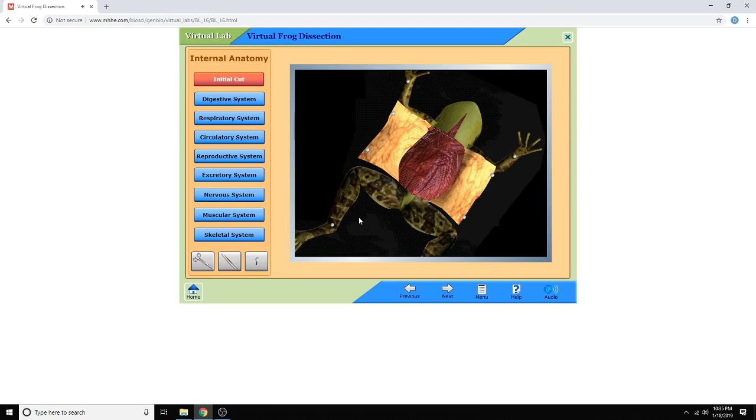Now, make cuts through the thin torso muscles along the small lines. Use tweezers to pull the muscle flaps away from the frog's body. Then, pin them down on top of the skin flaps.